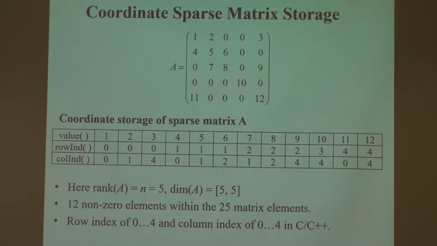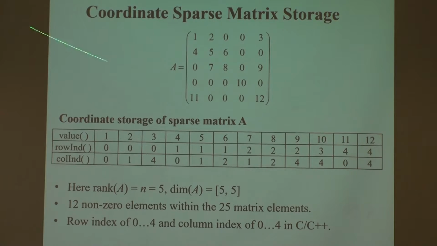The first step is easy. It's called coordinate storage. If I have a sparse matrix, meaning I have many zeros, zero is the default, so I only store the non-zero values. For sure, here the matrix is not so sparse: it's 12 elements within 25 locations. But this is for illustration. Many times you have 10 to the 14 locations, but only about 10 to the 8th non-zero values. It's much smaller.